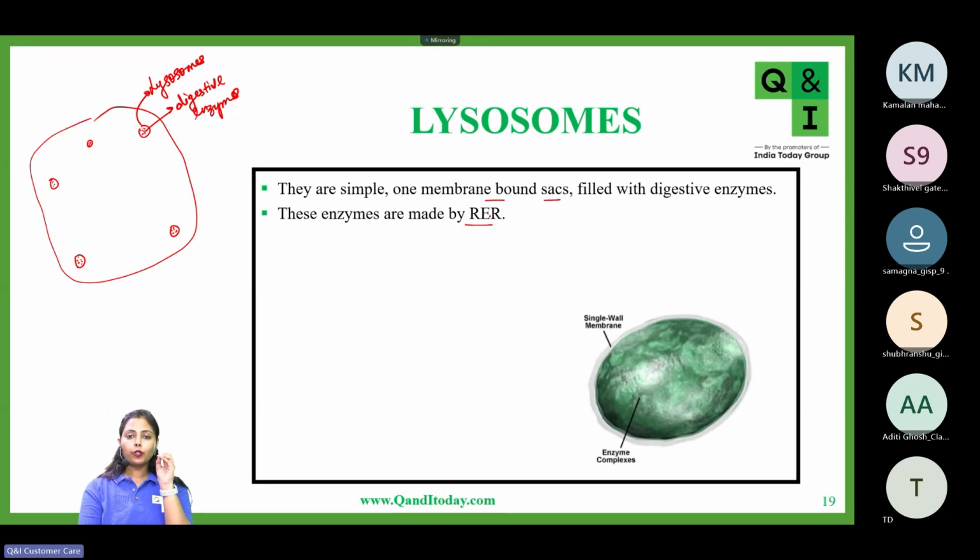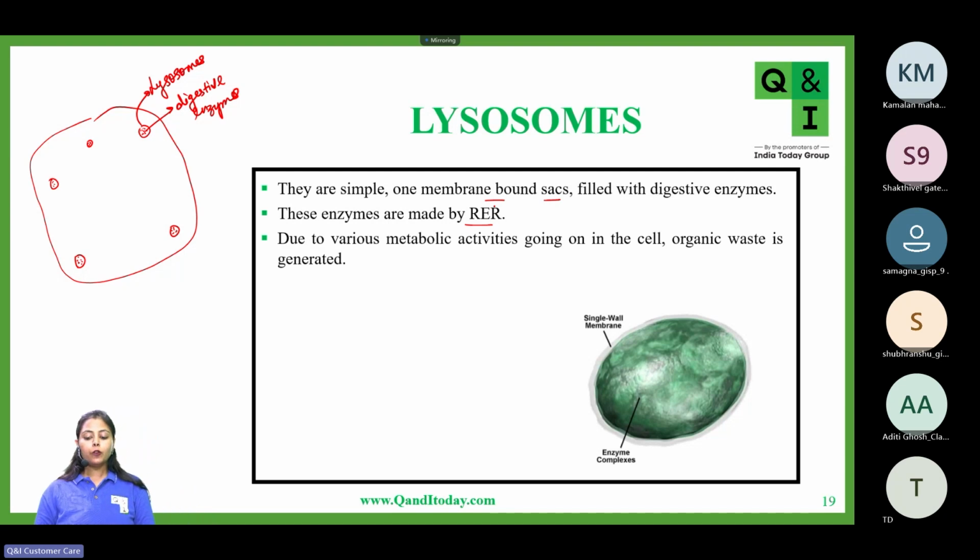So those enzymatic proteins, which will be present inside the lysosomes, are being manufactured at the rough endoplasmic reticulum, and now those proteins will enter the Golgi apparatus, and in the Golgi apparatus they will be converted into lysosomes.